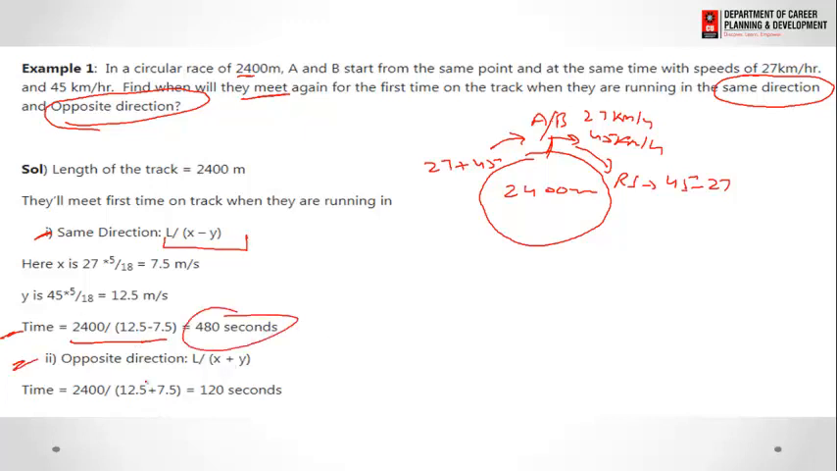Whereas when they move in the opposite direction, the relative speed is the addition. Hence the formula is L divided by x plus y, which gives 2400 divided by 12.5 plus 7.5, that gives us the answer 120 seconds. In both cases, we are just converting their speed from kilometers per hour to meters per second by multiplying the value by 5 by 18. Hence the answer we have for this question.